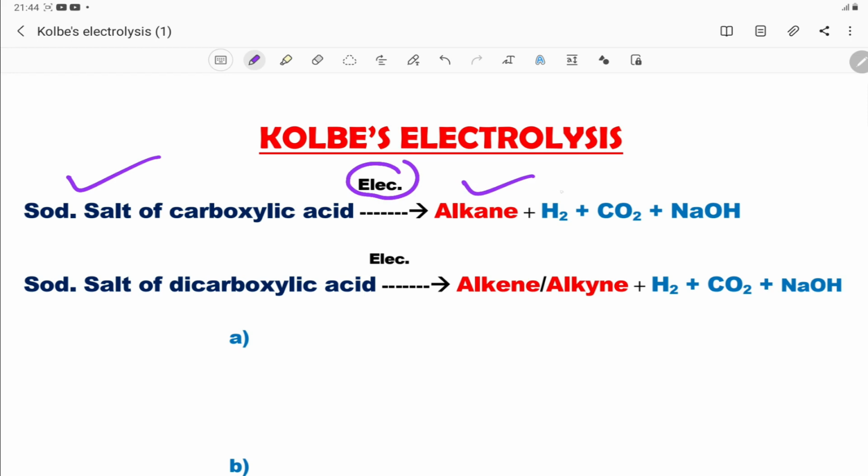With the alkane, hydrogen gas and carbon dioxide are formed, and the solution will become alkaline due to the formation of sodium hydroxide. This is the first reaction.